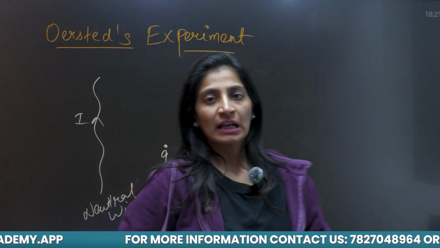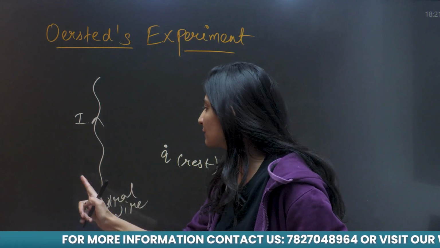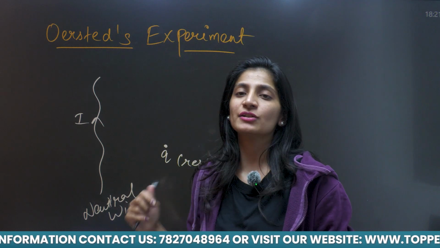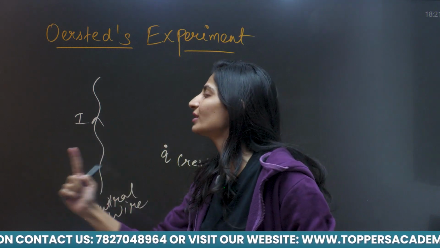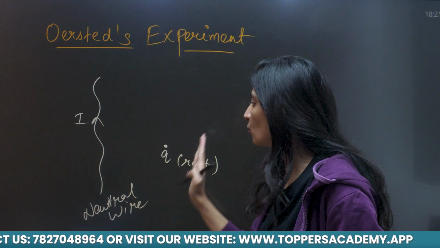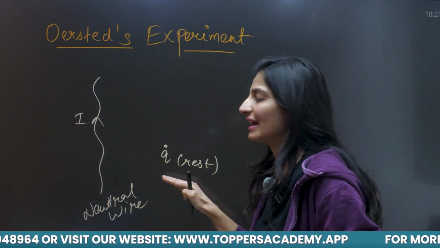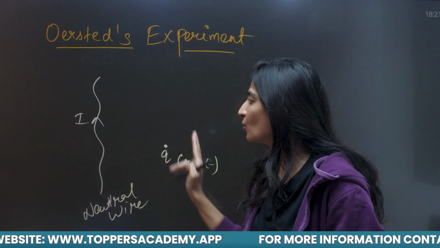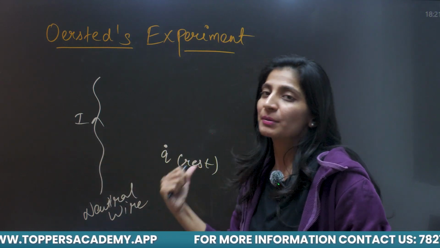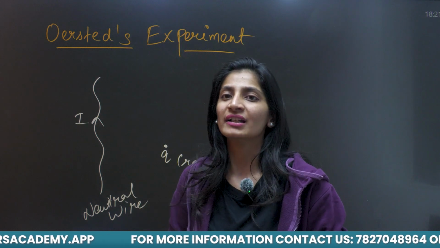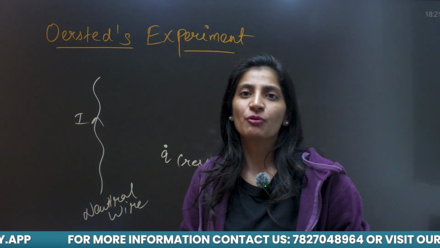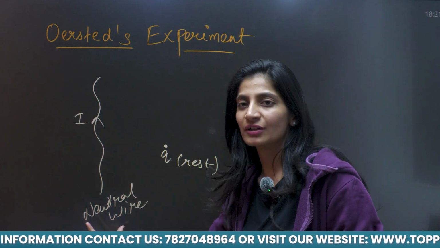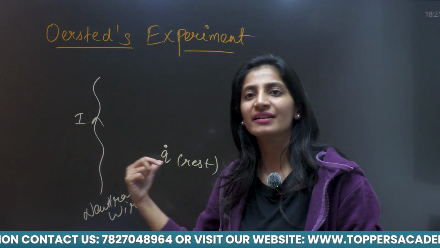What will happen? There is no effect of this wire on this charge, which gives us a hint that there is no presence of electric field around this wire. Because there is no effect on this charge, it is still at rest, it is not displaced. In electrostatics we know that electric field applies some force on point charge even when it is at rest, and this wire is neutral. So net electric field around this wire is zero.